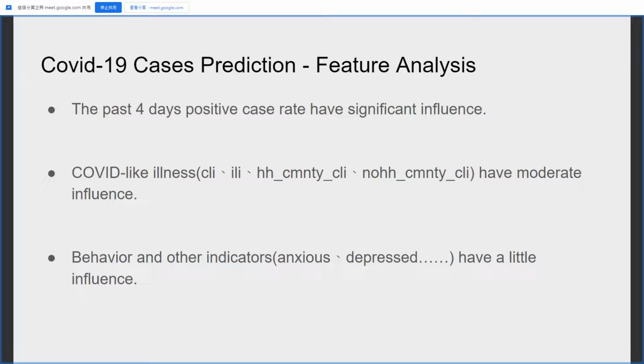According to the above experiment, we know that the past 4 days positive case rate have significant influence. COVID-like illness have moderate influence. Other indicators have a little influence.